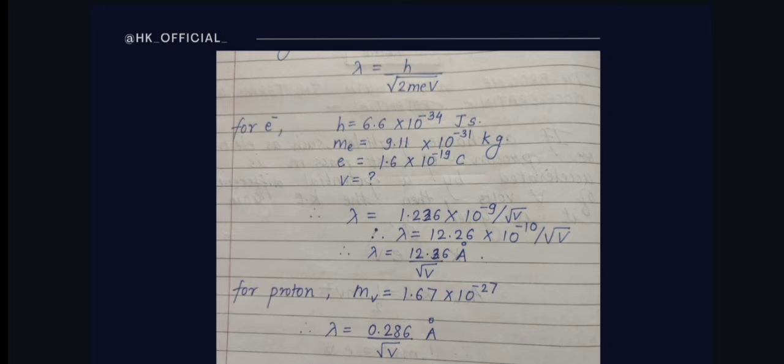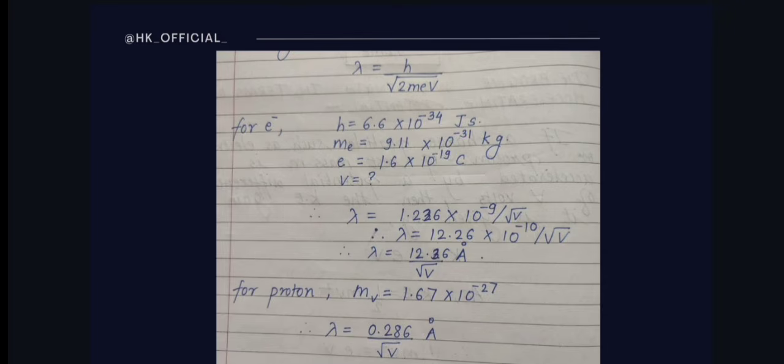The mass of electron is 9.11 into 10 raised to minus 31 kg, and the charge of electron is E equal to 1.6 into 10 raised to minus 19 coulomb. Don't be confused between the mass of electron and charge of electron. Now here we have to take the equation of wavelength in terms of V, because we don't have the value of V.